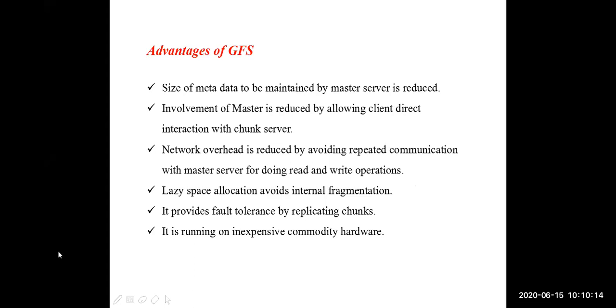What is internal fragmentation? After storing the data in some partition, inside the partition some space will be wasted. For example, the size of each partition is 10 MB. When we store a file of only 8 MB in that partition, the remaining 2 MB inside the partition is going to be wasted. The size of the partition is 10 MB, but we are storing data of 8 MB only. The remaining 2 MB is internally wasted. That is called internal fragmentation.